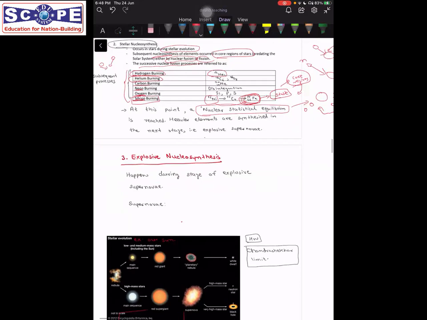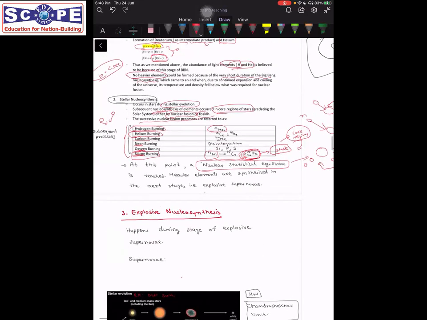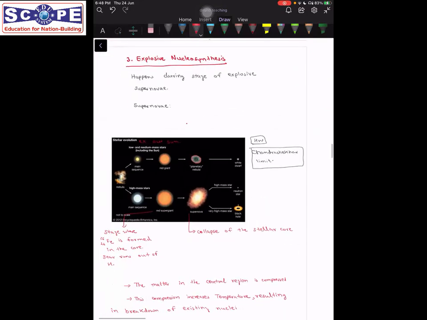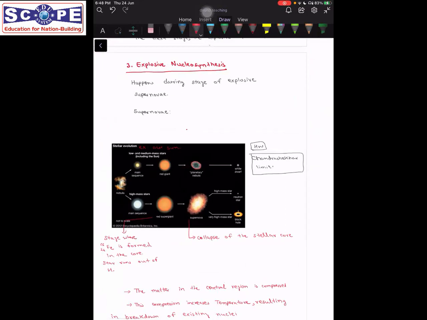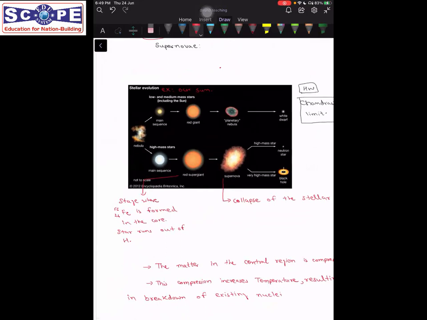So let's move on. This was the second phase. Then comes the third phase, which, as we talked about, was explosive nucleosynthesis. This explosive nucleosynthesis occurred at a stage in stellar evolution known as supernova. Now, what is a supernova? Let's talk a little about stellar evolution.